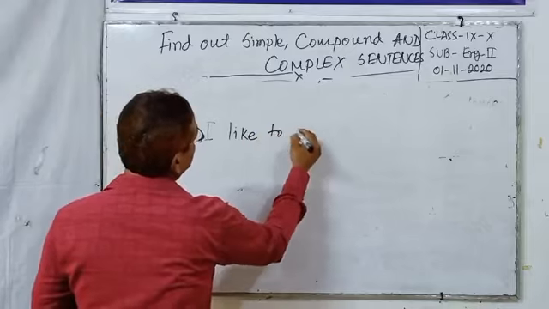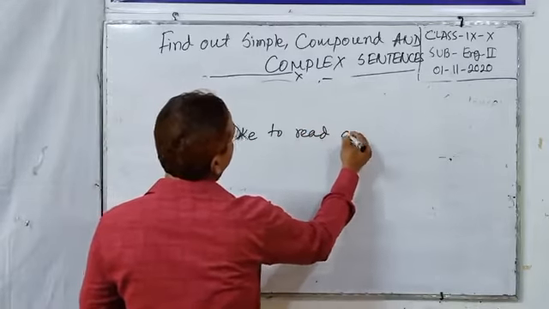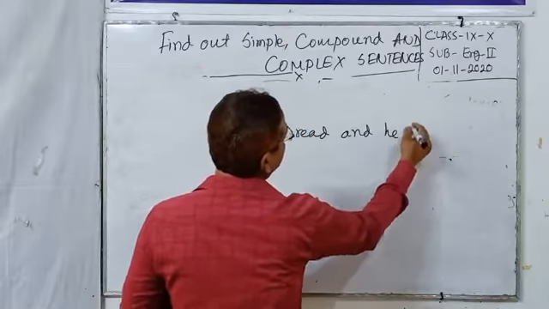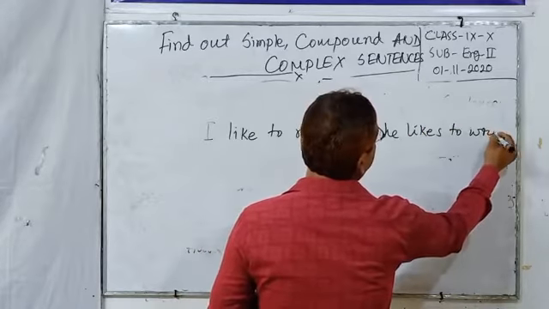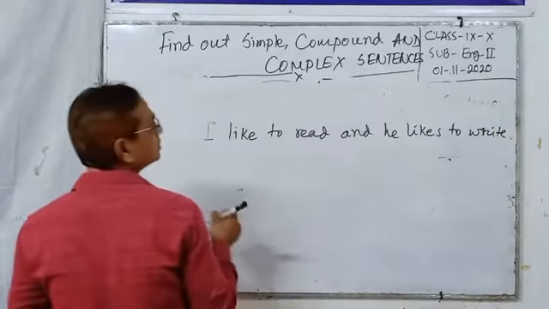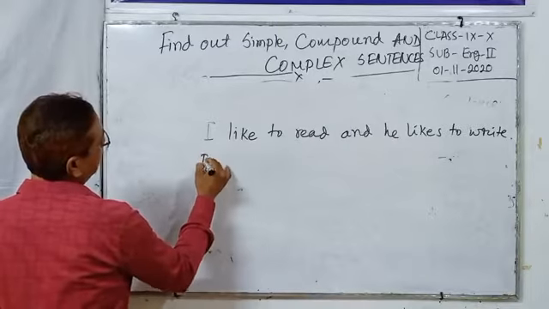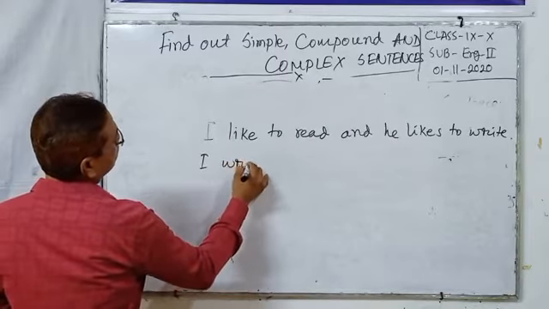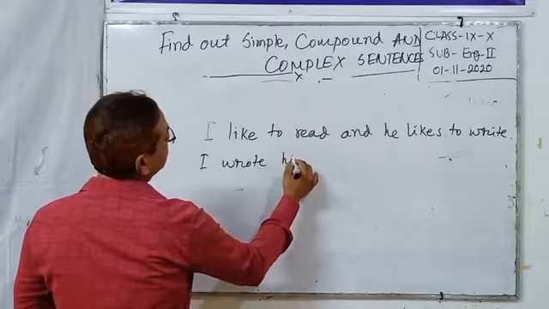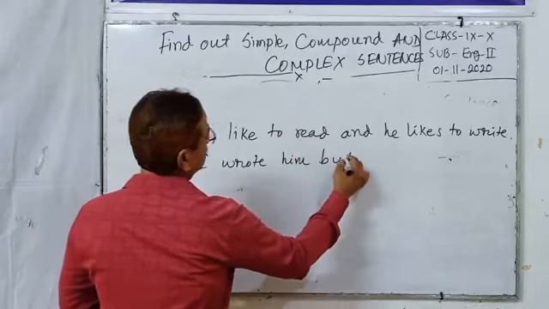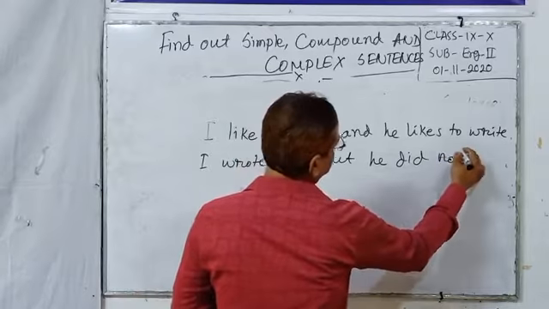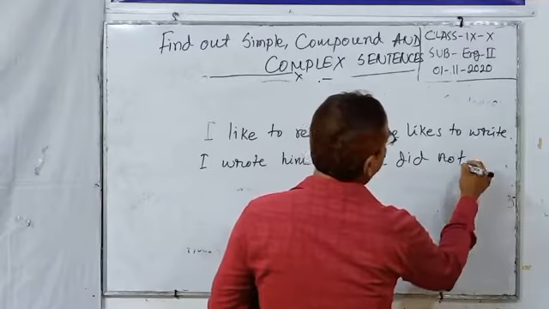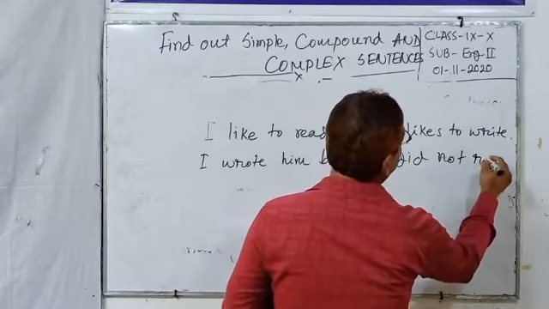I like to read and he likes to write. I wrote him, but he did not reply.